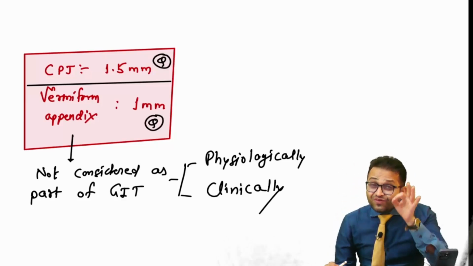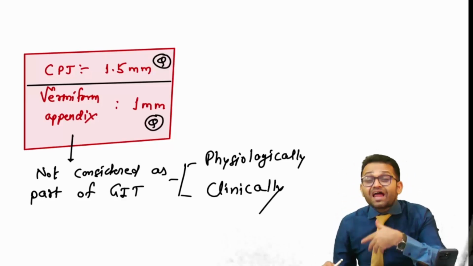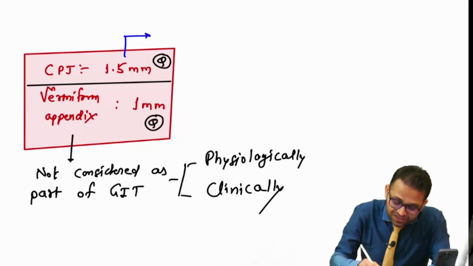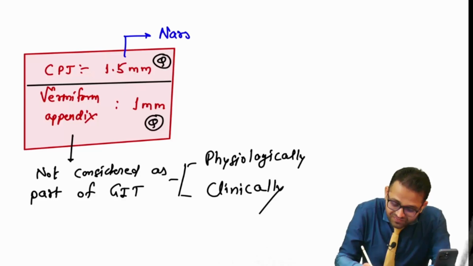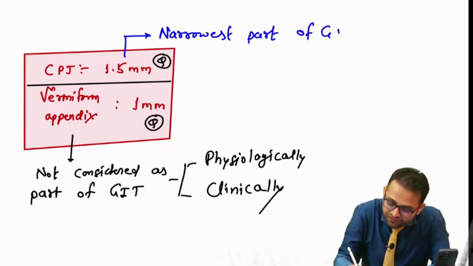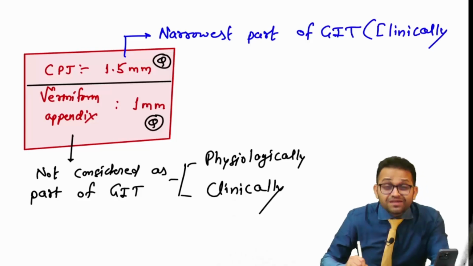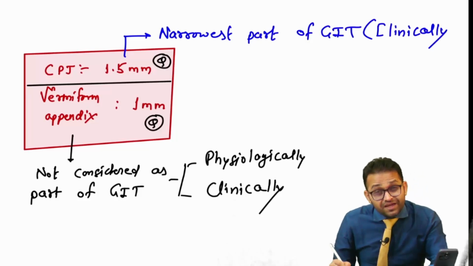So which one is the narrowest part of the GIT? Clinically and physiologically, this is the narrowest part of the GIT. I am writing here. Clinically means in your ENT, in your surgery, and in your medicine.